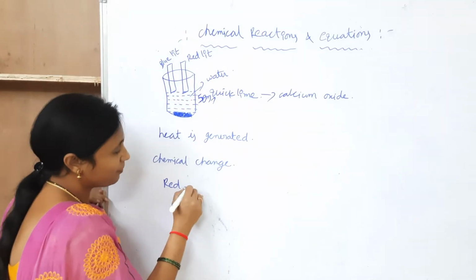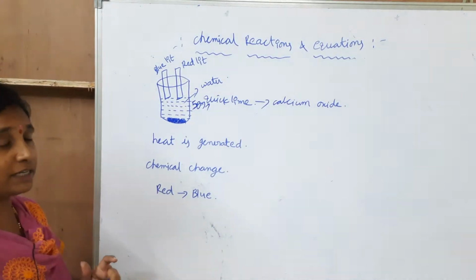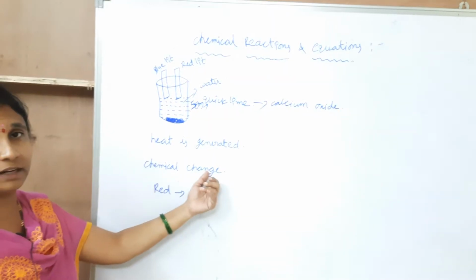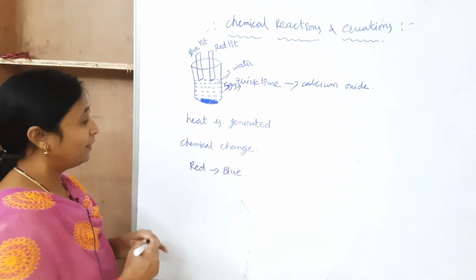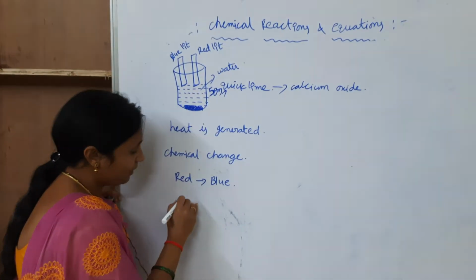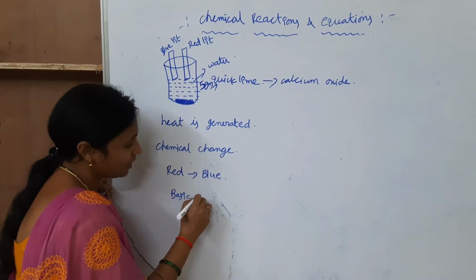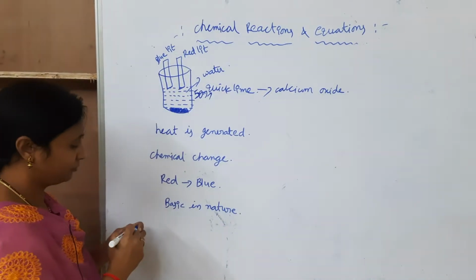Why? Because a chemical change occurred. This is a chemical reaction. Okay, did you observe? The red litmus paper changing into blue means it is basic in nature.